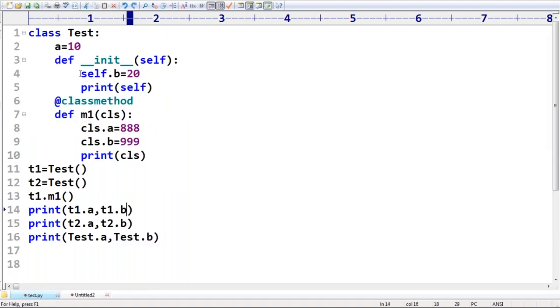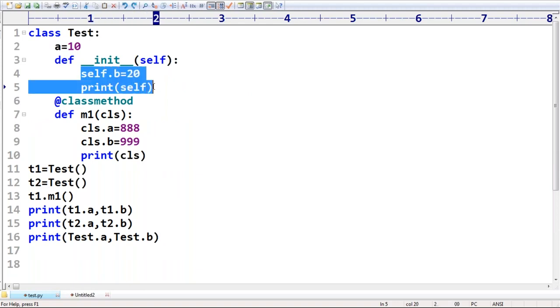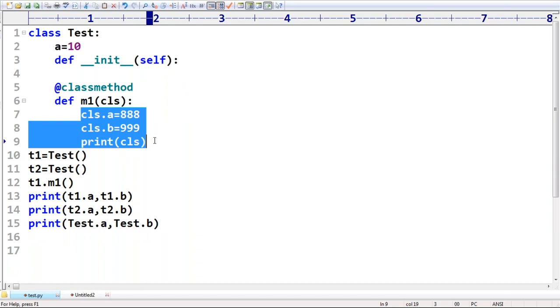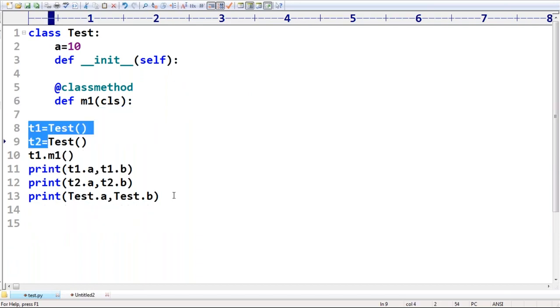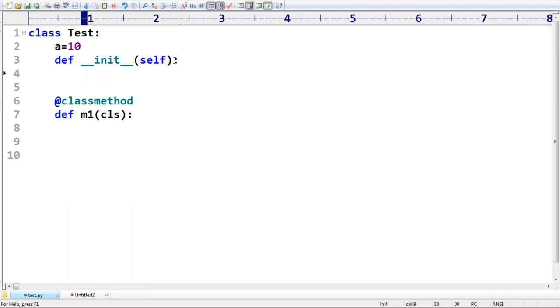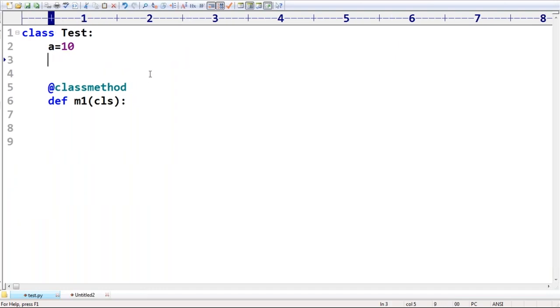Sir, the best example here. I want to take an example, have a look. I don't want all these things. Now, def inside, a constructor, or otherwise even a constructor is not required.